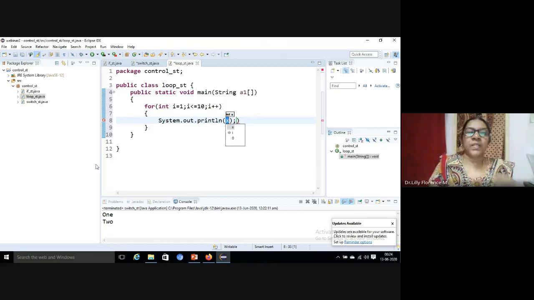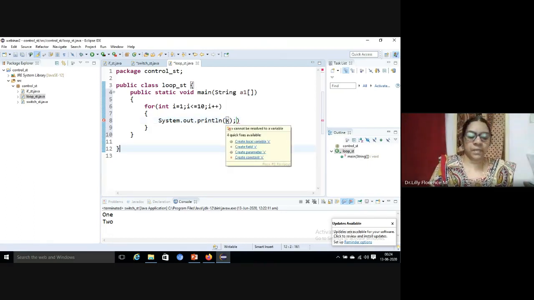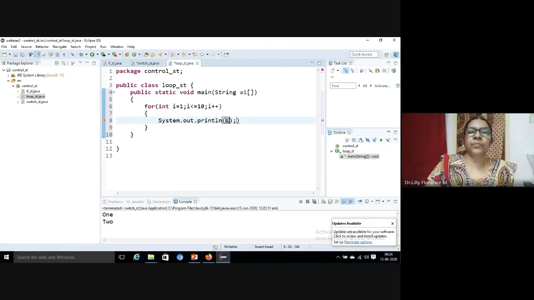It will print i. Yes, somewhere we missed i. Yes.